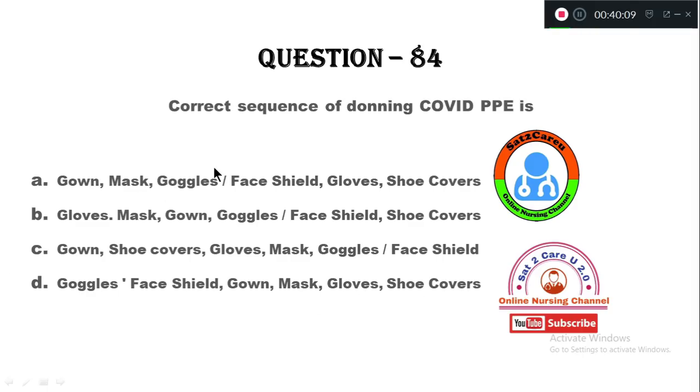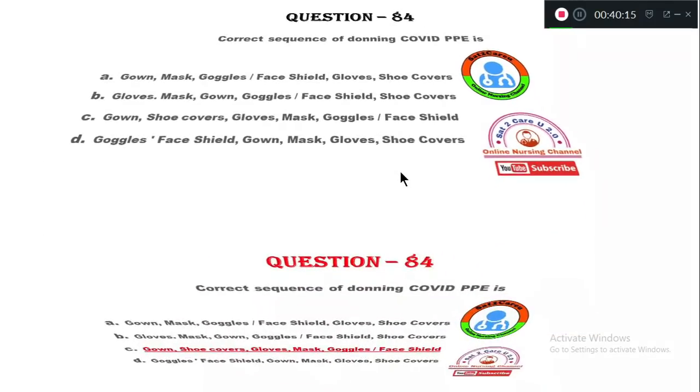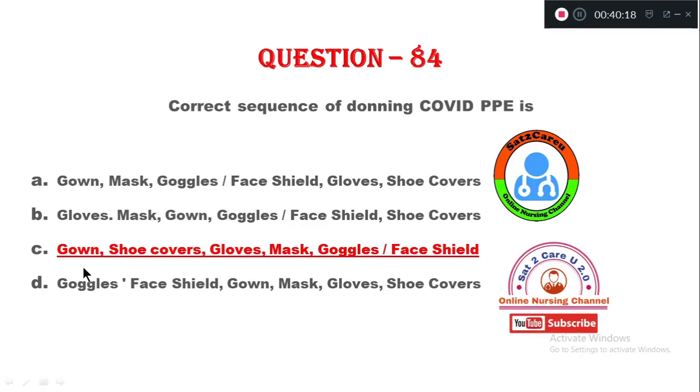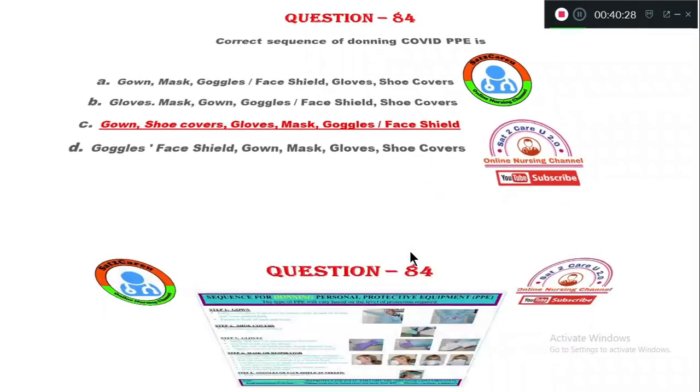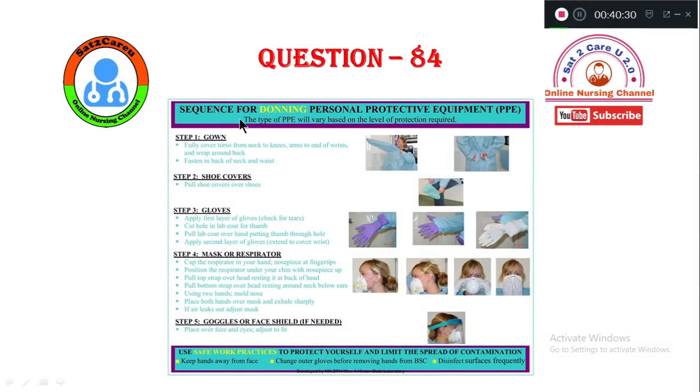So which is the correct sequence of donning COVID-19 PPE kits? The right answer is option C. So this is the order. First we put gowns, then shoe covers and gloves, masks, goggles and face shield. So here you can see the order suggested.